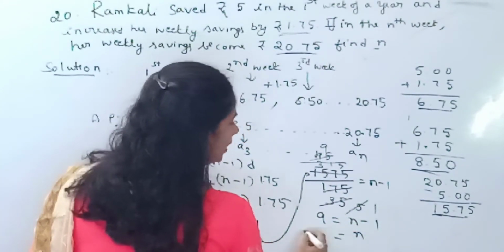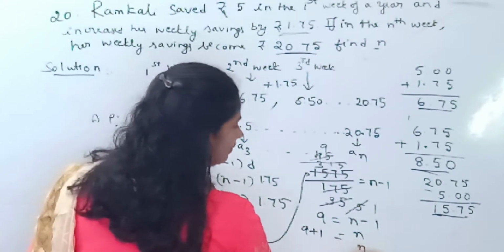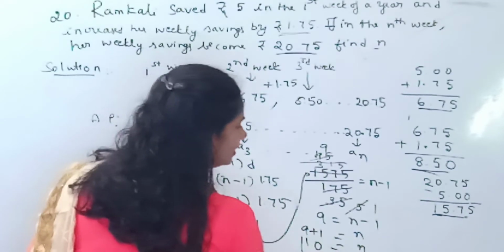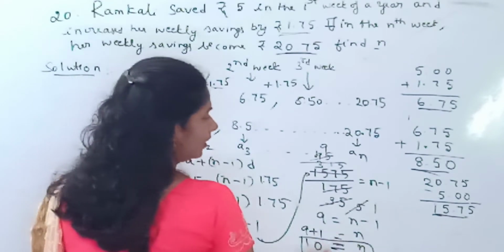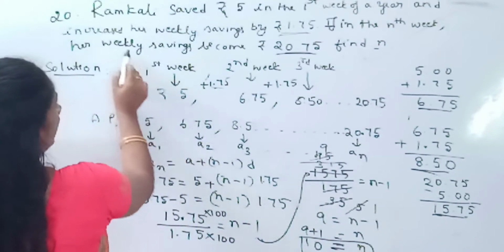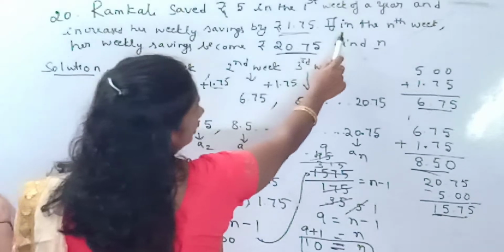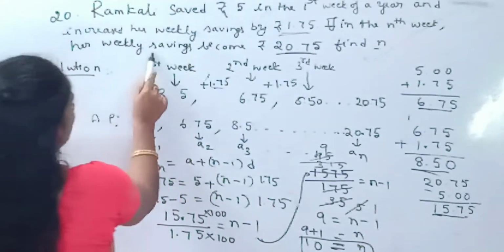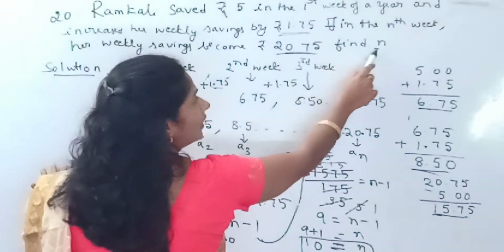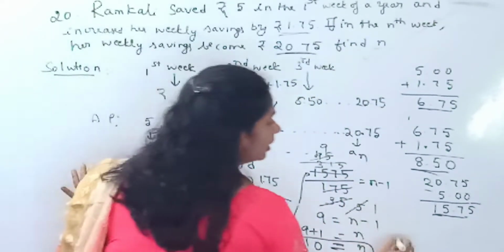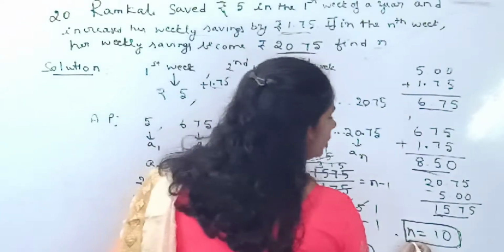So N value is 9 plus 1. It is 10. So what is the conclusion, children? What is the question? If in the nth week her weekly savings becomes 20.75, find N. Therefore N value is equal to 10.